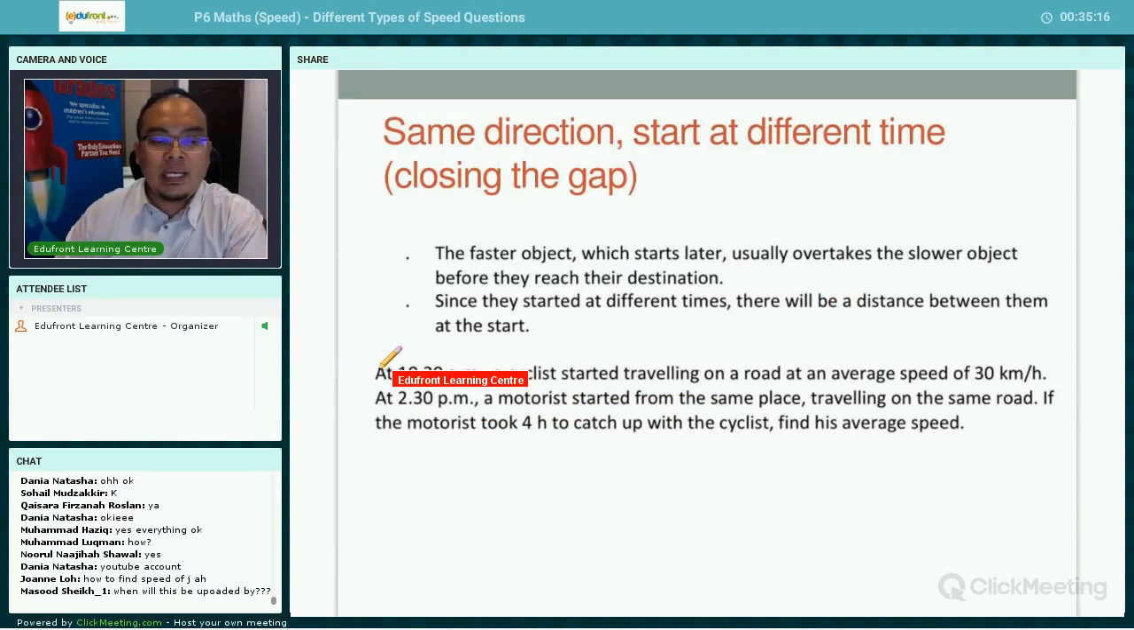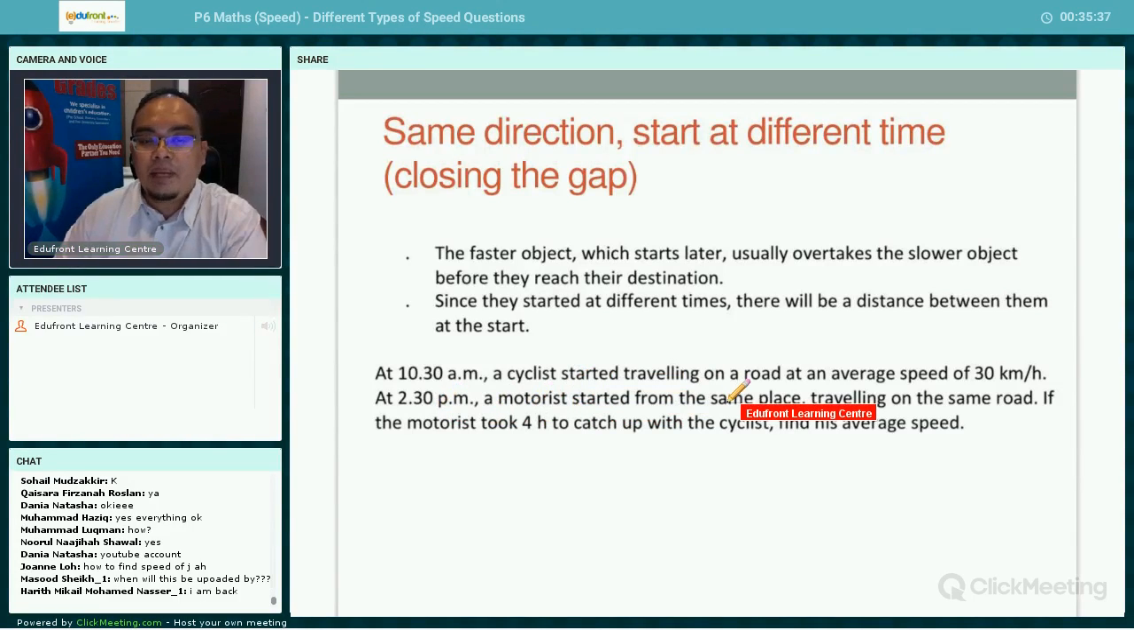Okay, now let's take a look at the example here. At 10:30 a.m., a cyclist started traveling on a road at an average speed of 30 kilometers an hour. So the cyclist started first. And then at 2:30 p.m., a motorist started from the same place, traveling on the same road. So the motorist starts at a later time.